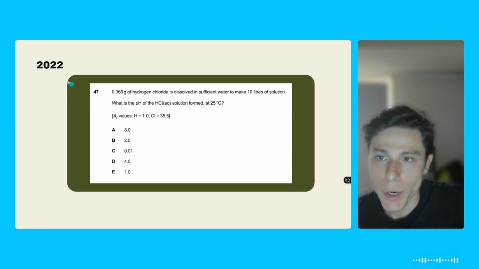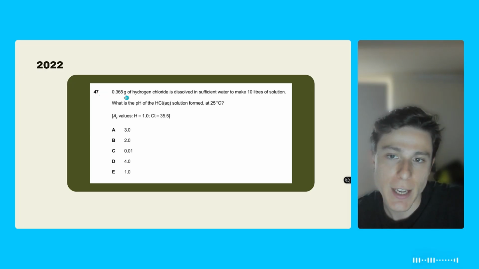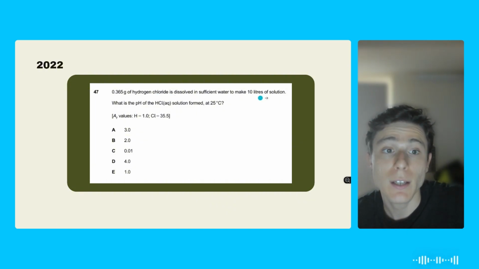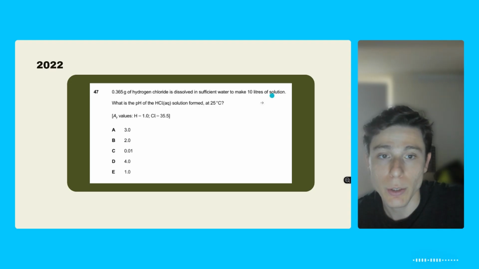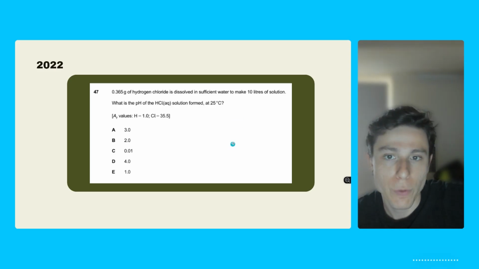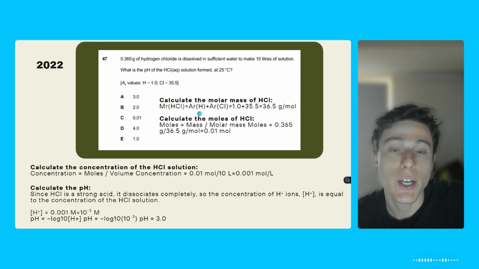This question from 2022, question 47, says that if we have 0.365 grams of hydrogen chloride and dissolve this in 10 liters of water, okay, so we're going to have a solution of 10 liters. What will be the pH of the HCl? Basically, in order to answer that, you're going to have to use that formula, but first you're going to have to find the mole concentration. So it's going to require some of the knowledge that we have already gone through.